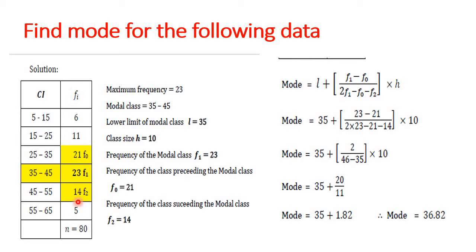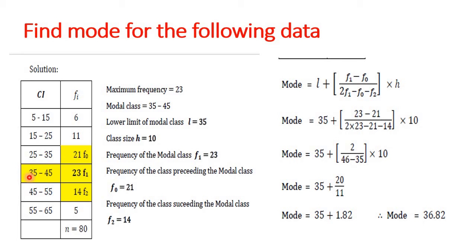Observe in this frequency column, 23 is the maximum frequency. This maximum frequency is called F1. So in the frequency column, we have to identify the maximum frequency. Here the maximum frequency is 23. This is F1. So the maximum frequency is in which class interval? This maximum frequency is in the class interval 35 to 45.